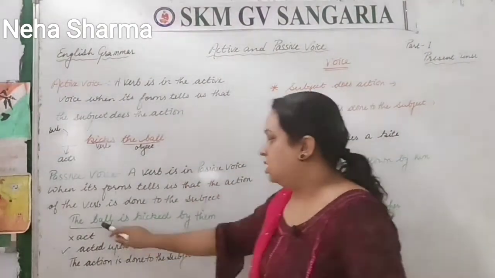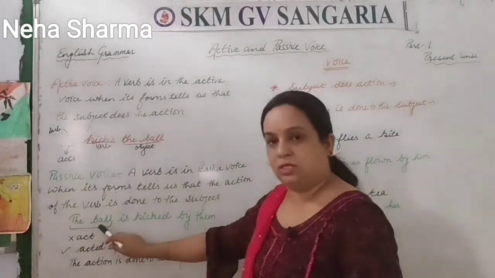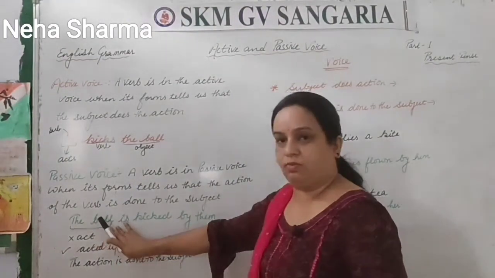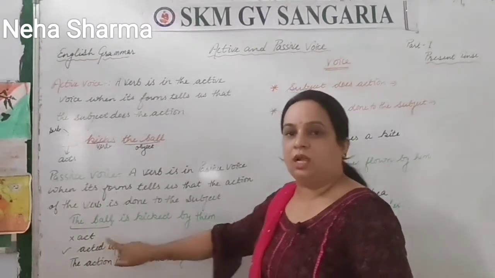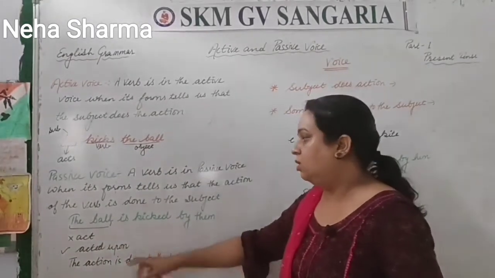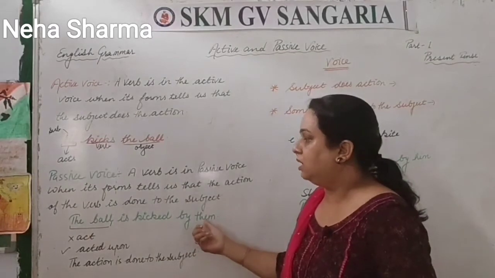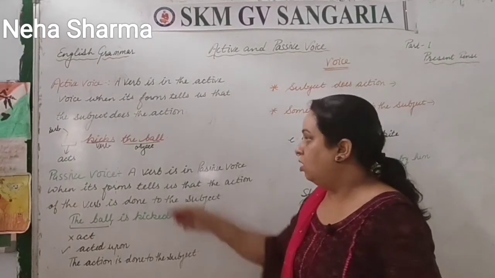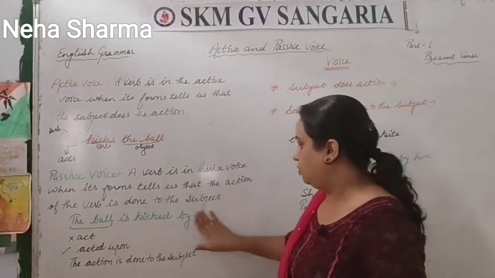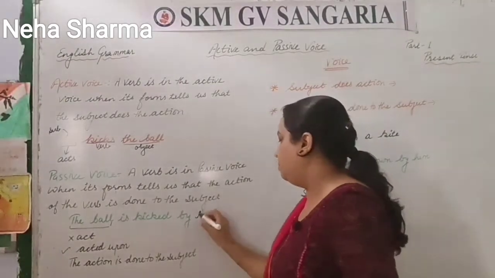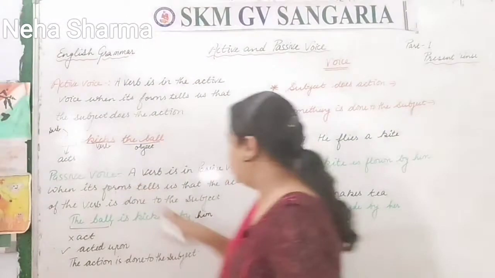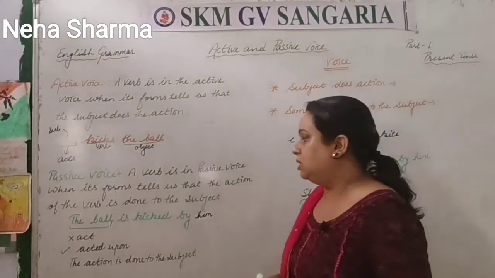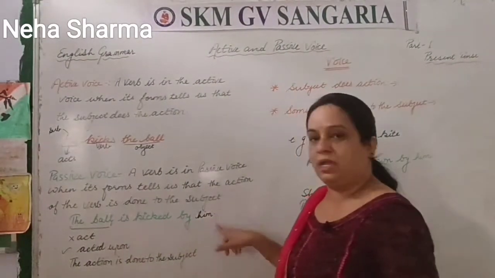Here the ball is acting as the subject, but it is not doing the action; it is acted upon, right? Who acted? By them. Clear? Or if we want to change that, we will write by him. If we want to change the same sentence, he would change into him. So: the ball is kicked by him.